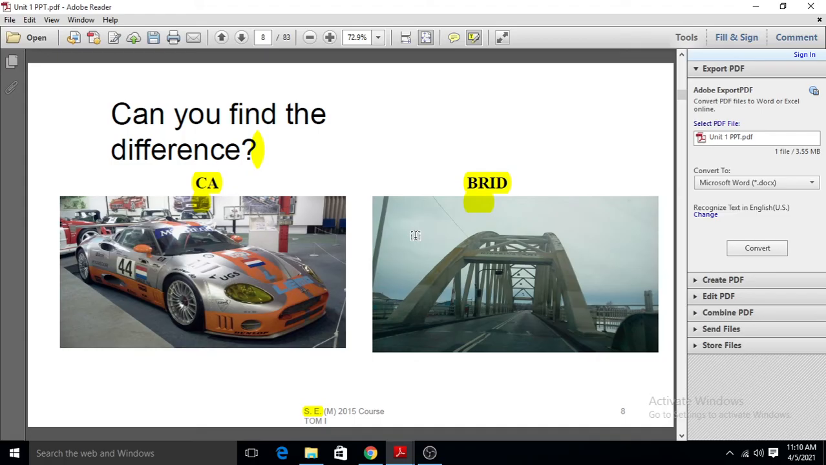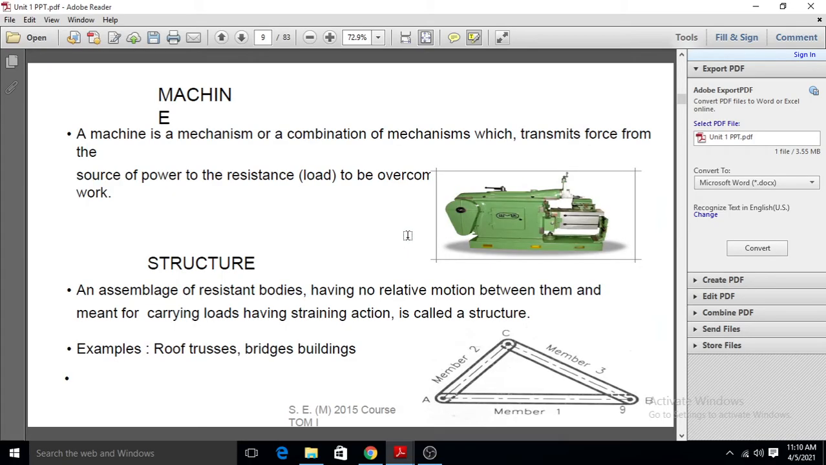all the parts are fixed, there are no movable parts in the bridge. Means we will consider this as a structure. Bridge is one type of structure, all the parts are fixed in the bridge. There are no movable parts, so there is no relative motion between the parts. So bridge is one type of structure, and car is one type of machine. Okay, so see here, what is the difference between a machine and a structure?